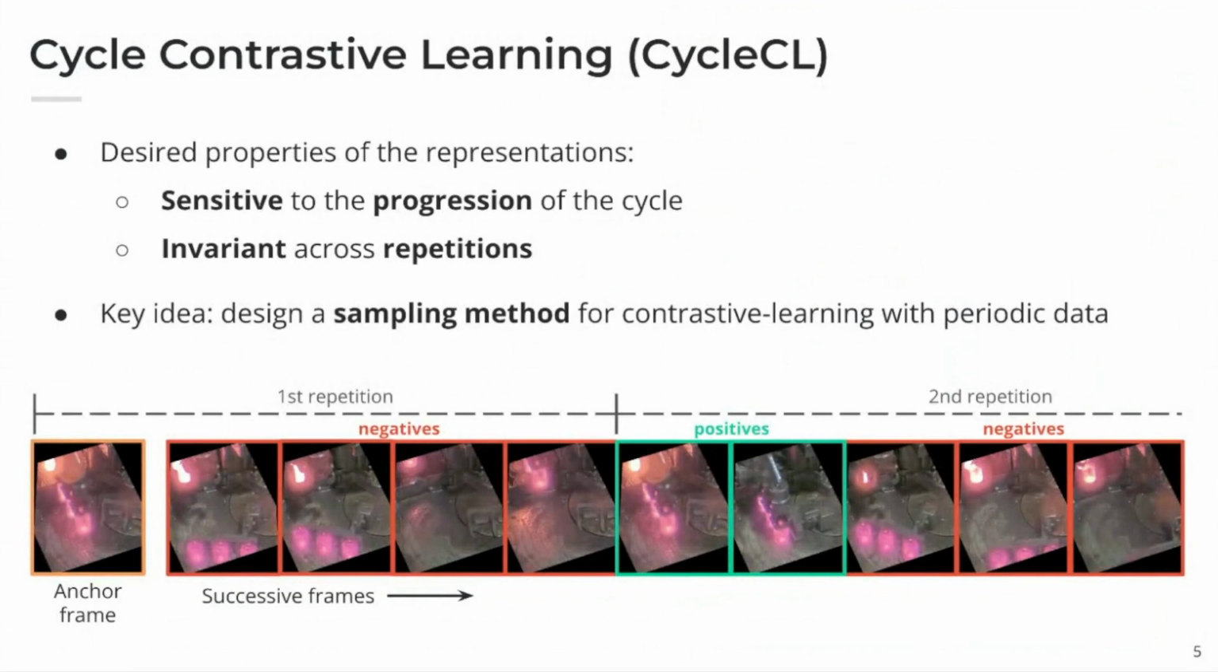To learn features with these properties, we design a new sampling method for contrastive learning that tries to sample negatives from different stages of the cycle, as we see here in this image, marked in red. So the model is able to focus only on the semantically significant parts, and the model can learn to be sensitive to the progression. At the same time, we want to sample a set of positives from frames where the same step is repeated. So the representations, for example, for these frames marked in green should be very similar to the ones of the anchor.